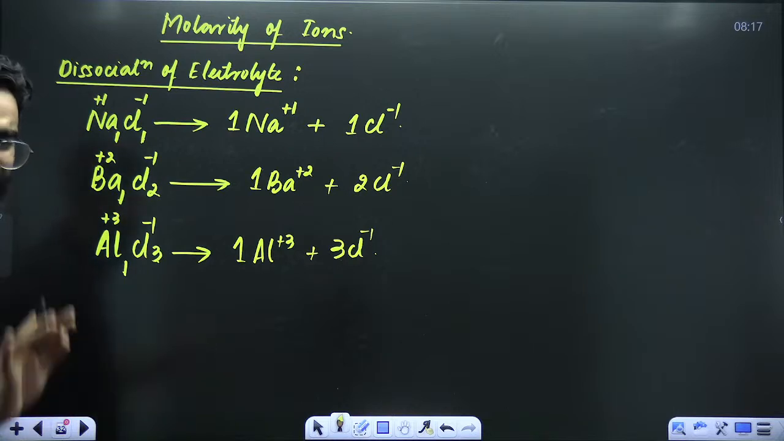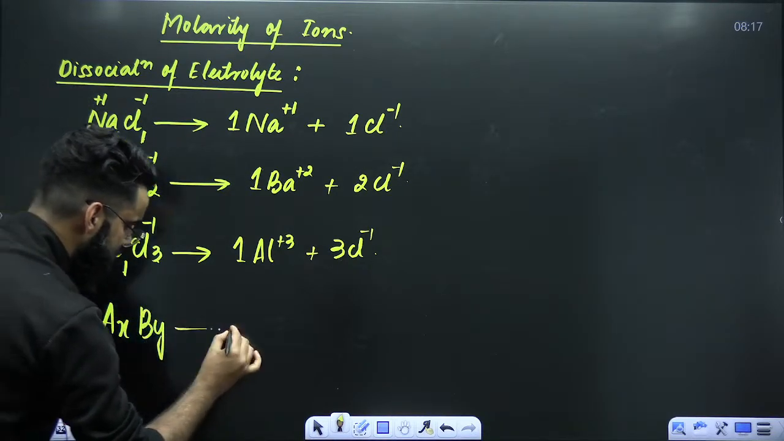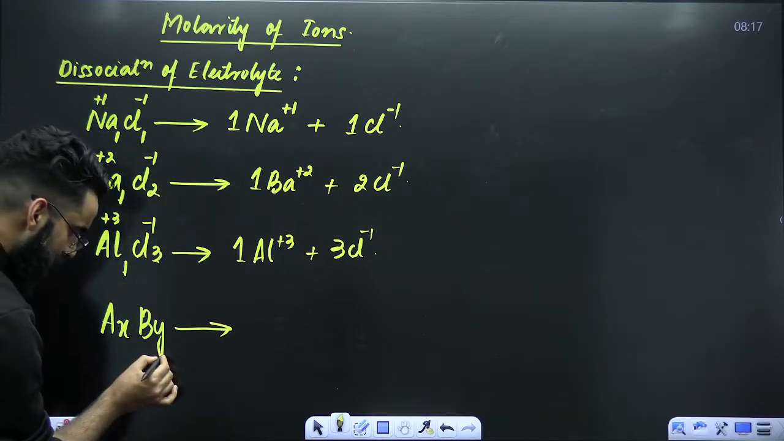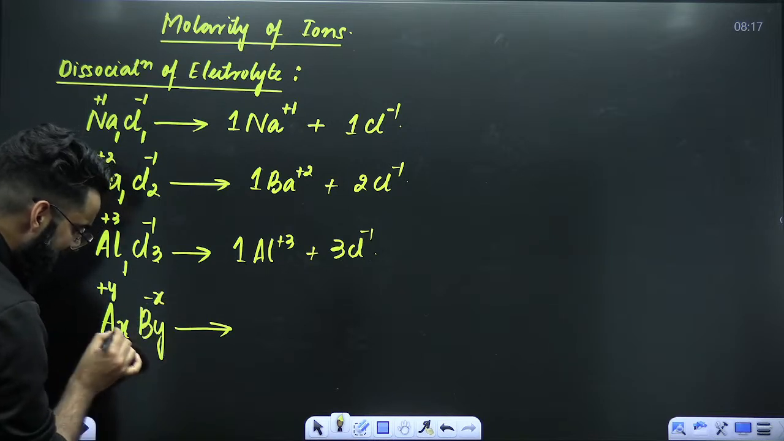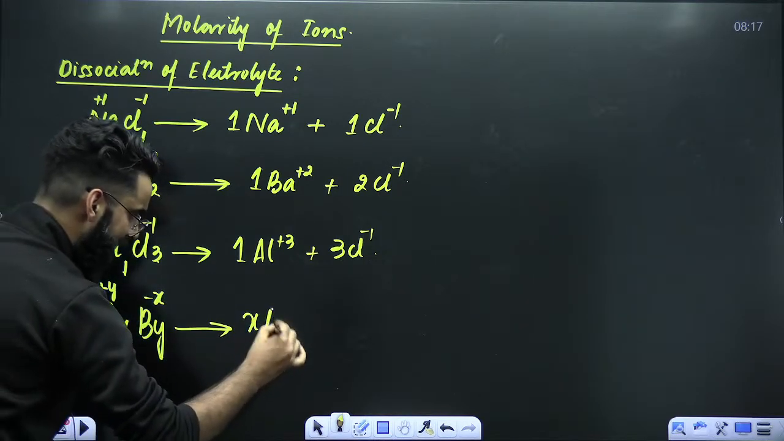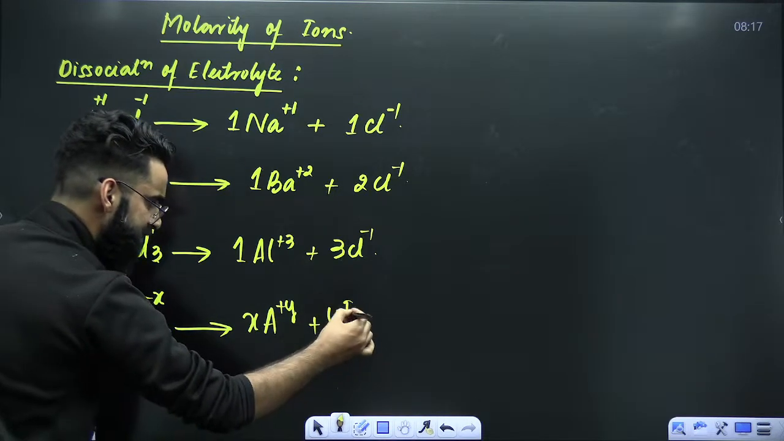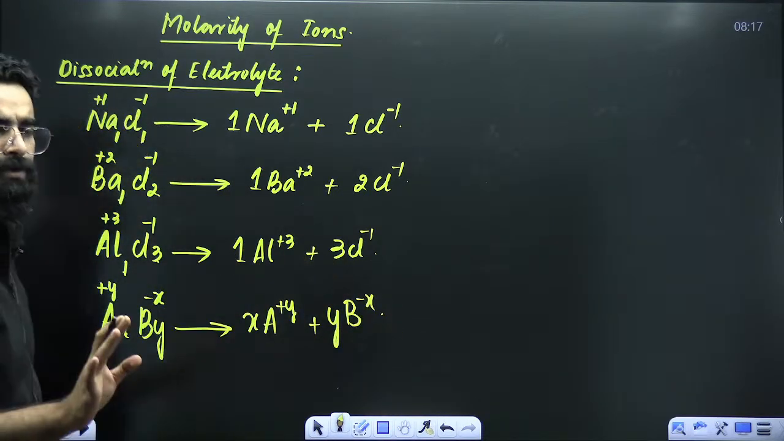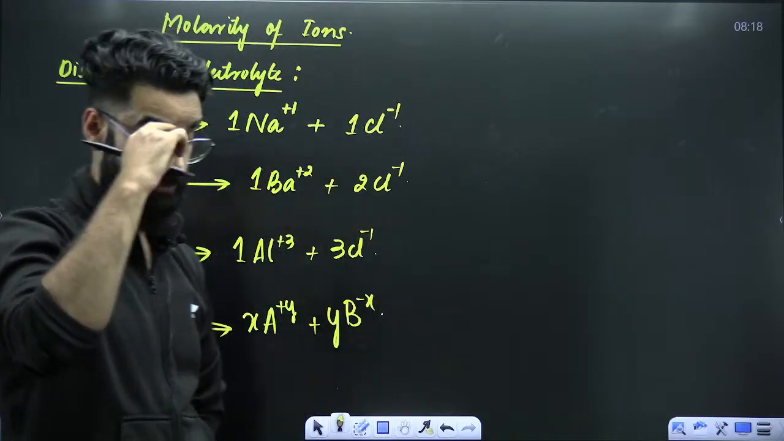Simple. So in general, if I have got the electrolyte in this format, a strong electrolyte for example, how are you going to dissociate it? Take this Y as the charge here. Take this X as the charge here. How many A particles do we have? X. And A is present in +Y form. How many B particles do we have? Y. B is present in -X form. This is how you are going to dissociate, right? Perfect. Now tell me one more thing.